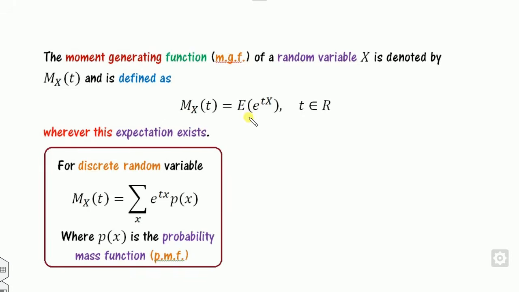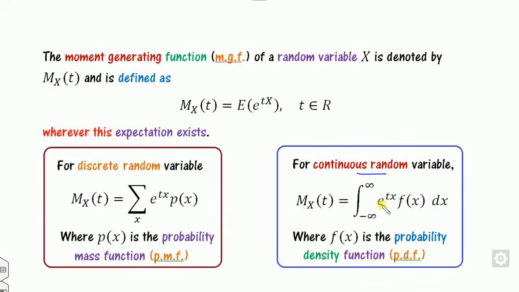We also saw in the last lecture that if X is a discrete random variable, then we define this expected value as follows, because all of you know how to calculate the expected value of X: it is x into the PDF or PMF. Similarly, E of X square is x square into p(x). In the same manner, the expected value of e to the power tX is e to the power tx into the PMF. On the other hand, if X is a continuous random variable, it is defined this way. Today we will discuss how to calculate the moment generating function for the continuous random variable. The discrete part we discussed in our last lecture.